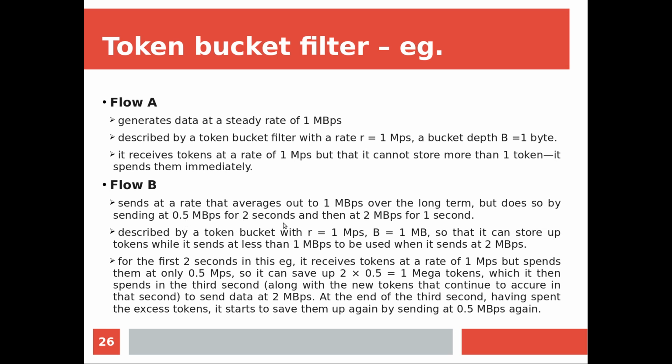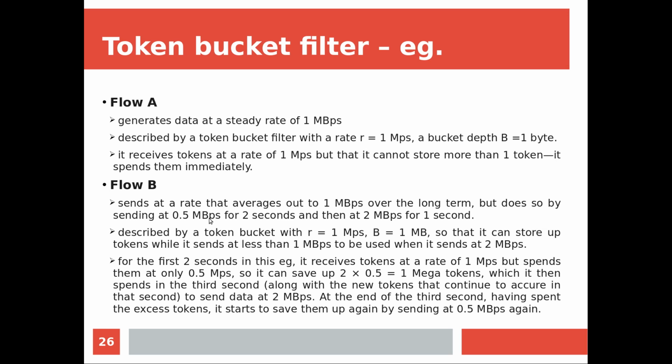Initially, for the first 2 seconds, I need a data flow rate of 0.5 megabytes per second only. Now see how many tokens are generated in every second: 1 mega tokens are generated. But in every second I am sending only 0.5 megabytes of information. So even though 1 mega tokens are generated, 0.5 mega tokens are consumed by this 0.5 megabytes per second data flow. That means half of the tokens are consumed by the flow, because the flow is sending data only at the rate of 0.5 megabytes per second, right?